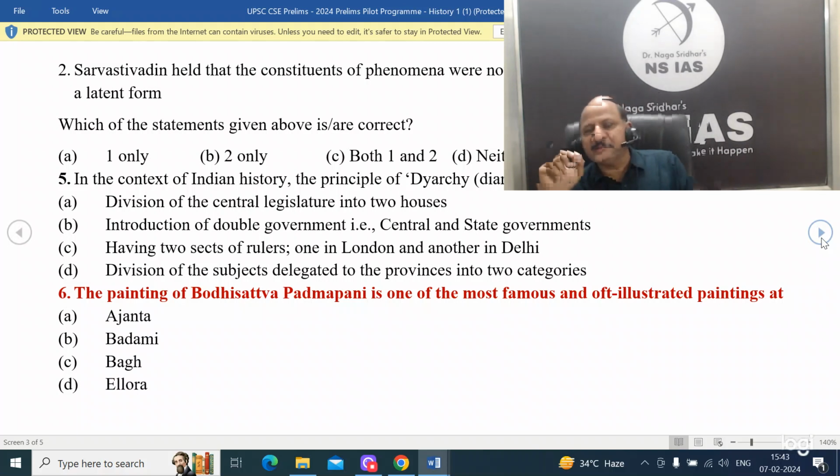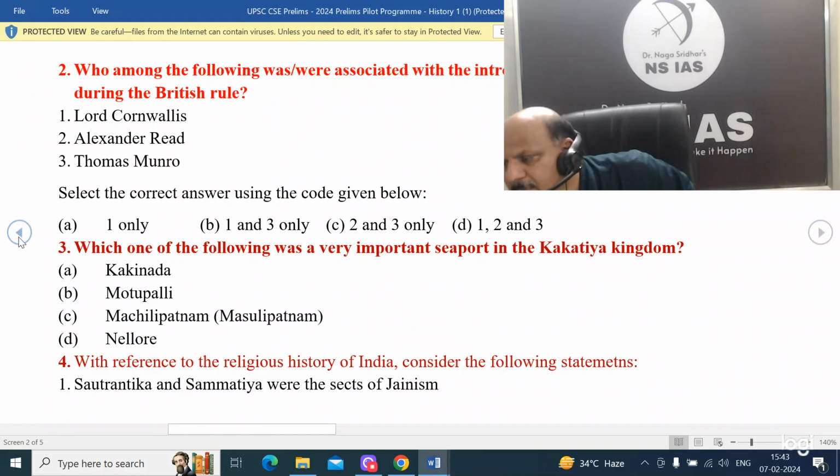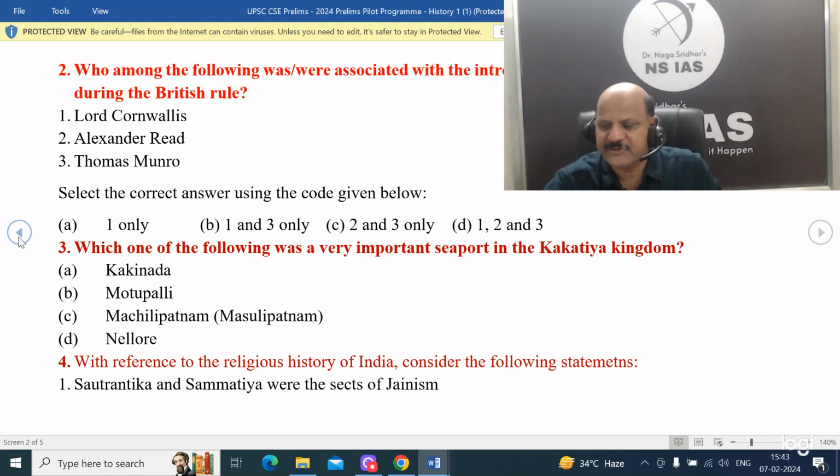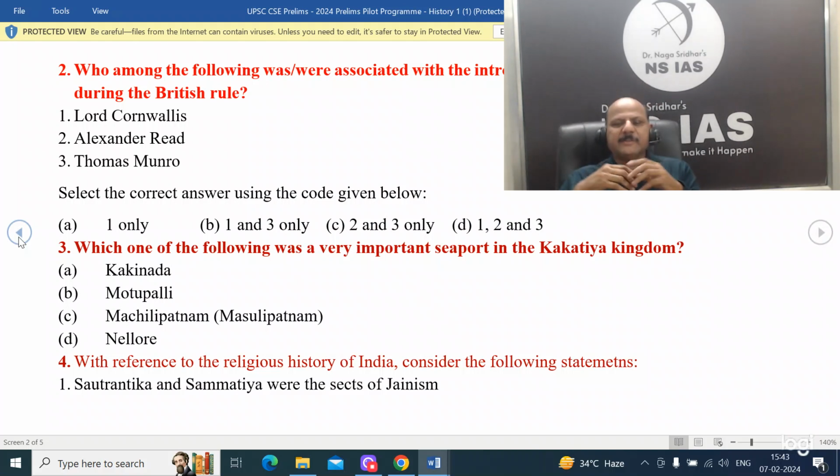As far as religion and philosophy is concerned, if you see the Buddhist sects, what are the sects of Buddhism? You know, we have the first schism in Buddhism that started in the second Buddhist council at Vaisali. What are the different sects in Buddhism? Initially there were 8 sects of Buddhism, such as Sthaviravadins, Theravadins, then Mahasanghikas. So, Kathavatthu, a very important point I want to add. This question can be asked differently also.